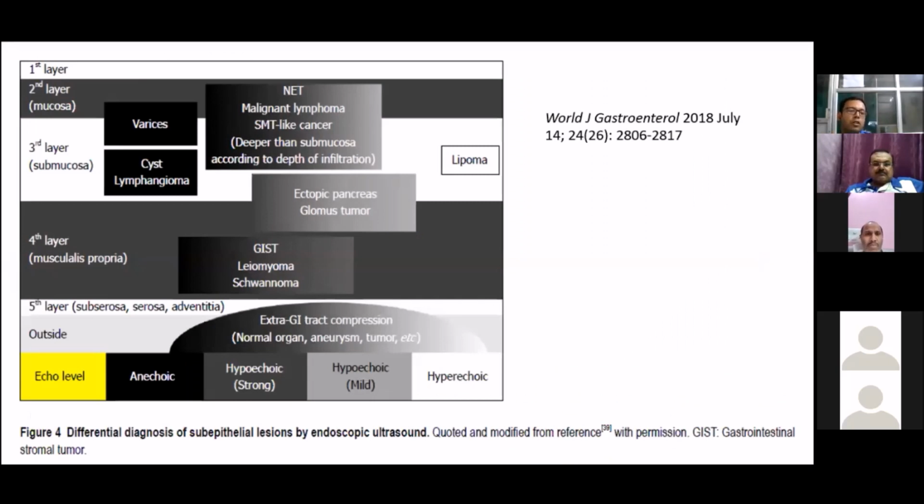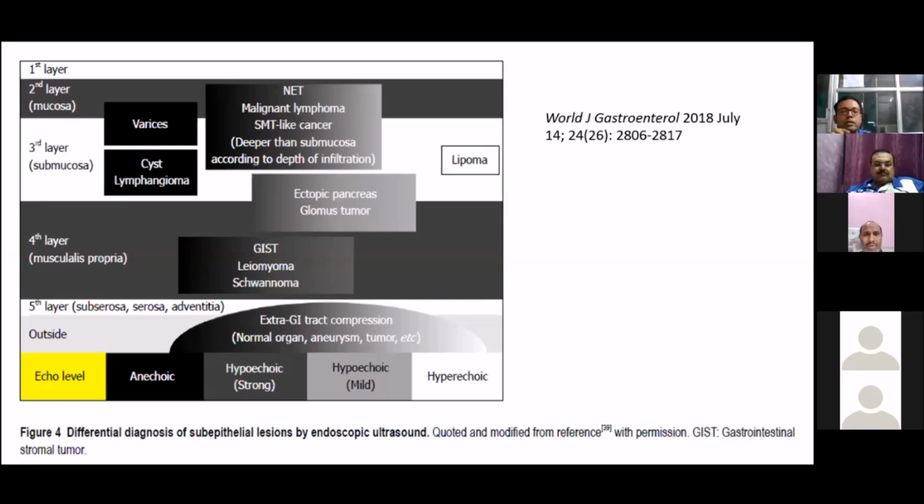This picture shows the various layers that we can identify in endoscopic ultrasound; GIST lies in the middle. Along the x-axis we can see the echo level, from anechoic to hyperechoic, and along the y-axis, the 5 layers of endoscopic ultrasound. GIST is found in the 4th layer in the central part, whereas lipoma is in the 3rd layer with a more hyperechoic region. This picture really helps to identify the different subepithelial lesions that can be easily diagnosed using endoscopic ultrasound.